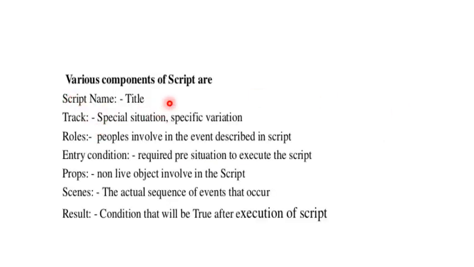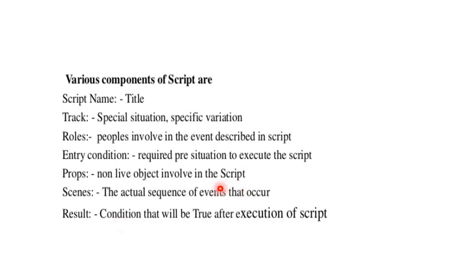Various components of a script are: script name; track, the particular context of the script; roles, the people involved in this event; entry condition, the pre-situation required to execute the script; props, the non-live objects involved in the script; scenes, the actual sequence of events; and result, the condition that will be true after execution of the script.